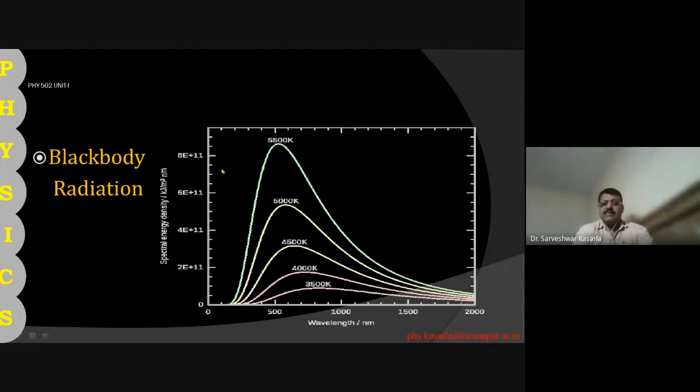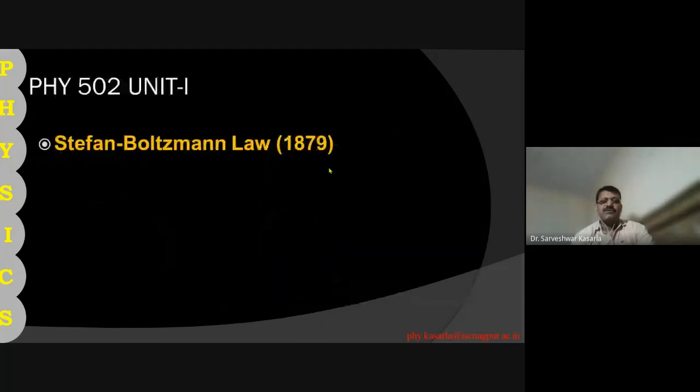Now, a few scientists tried to explain the nature of these black body radiation curves. They performed certain experiments, drew some results and gave some theory. The first theory was given by the Stefan-Boltzmann law, in 1879.